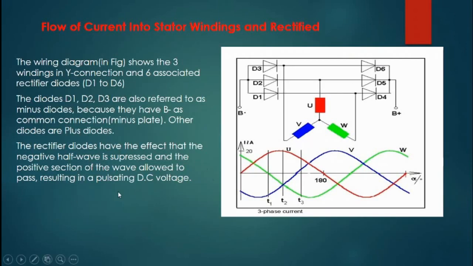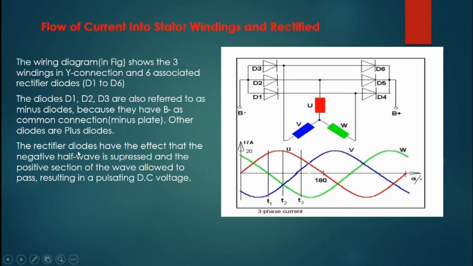This slide shows how current flows in the stator windings. This is also about the stators. The wiring diagram shows 3 windings in a Y connection. You can see 3 windings, V blue, U orange, and green is W. These 3 wires go to the rectifier, a 6 diode rectifier. Diodes D1, D3 are also referred to as minus diodes because they have minus plates as the common connection. The other diodes are plus diodes.